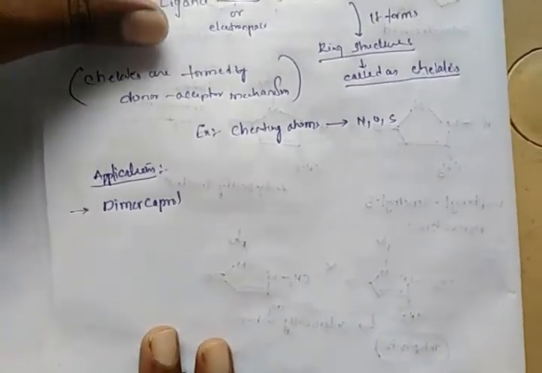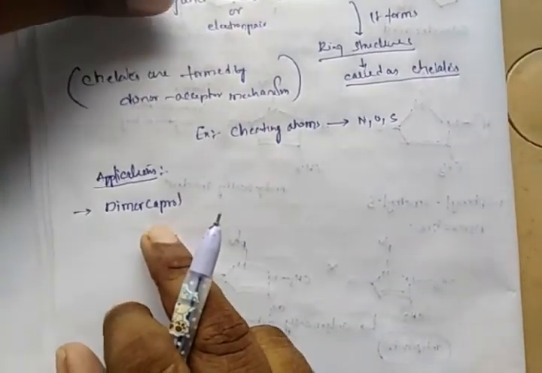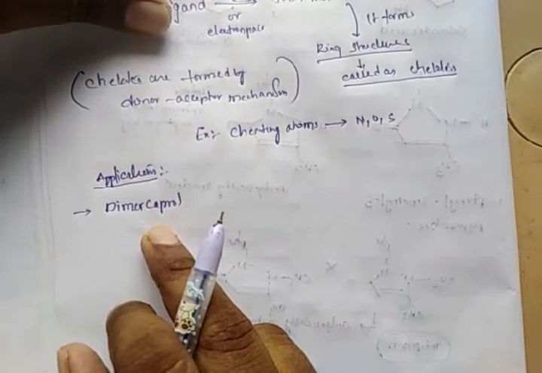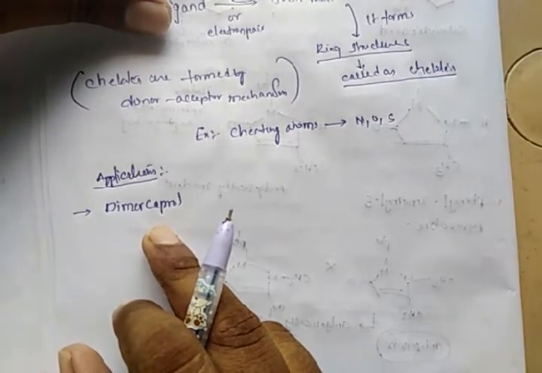This drug is generally used for arsenic, antimony, gold, and mercury poisons. Whenever a person is poisoned with arsenic or antimony, the best antidote for arsenic poisoning is dimercaprol.